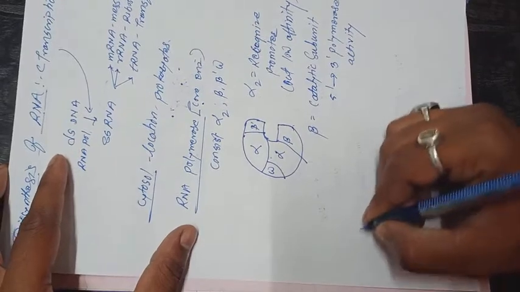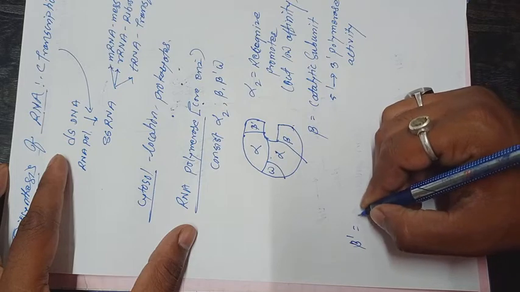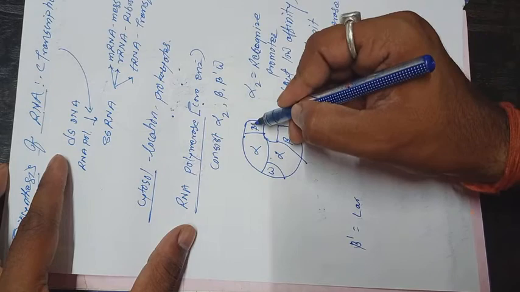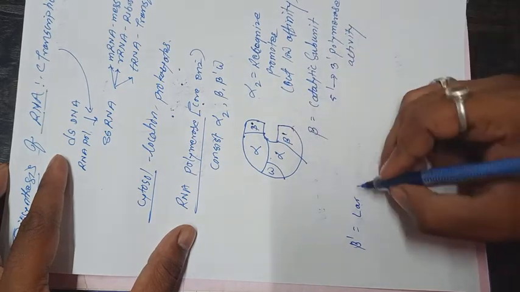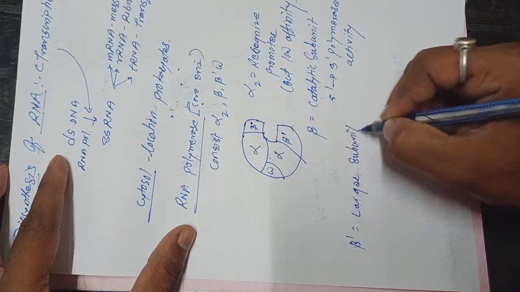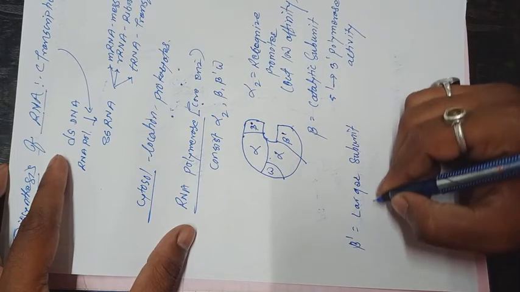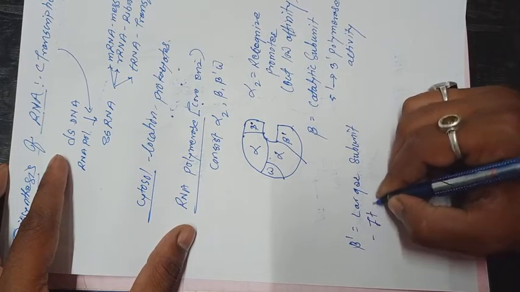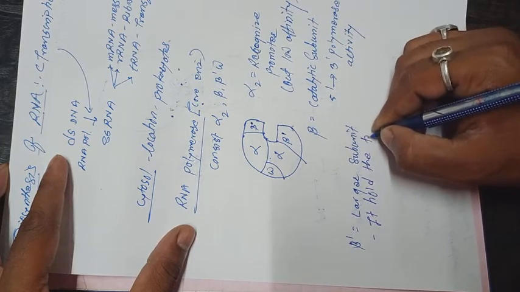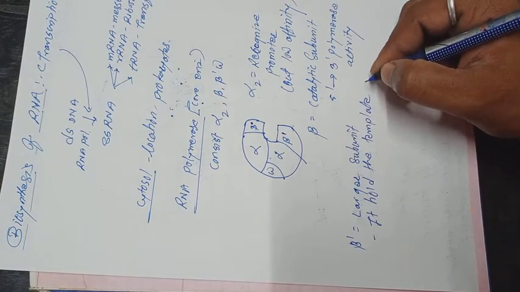The next subunit is beta prime. This is the beta subunit and this is beta prime. Beta prime is a larger subunit. It holds the template DNA strand.